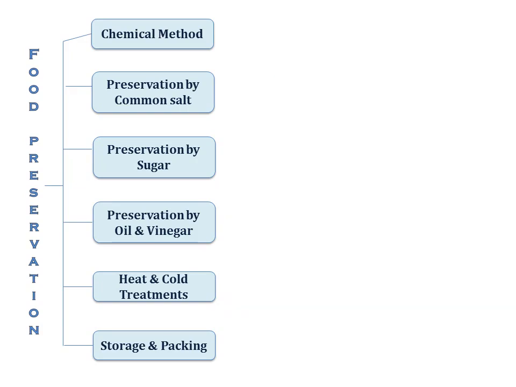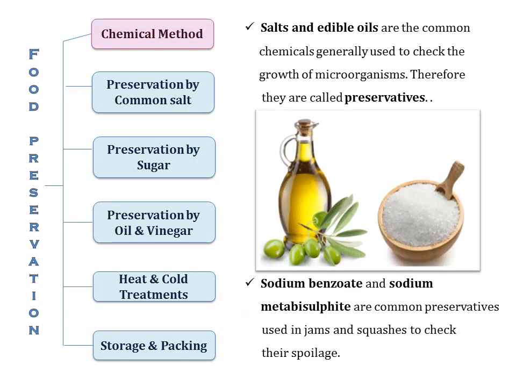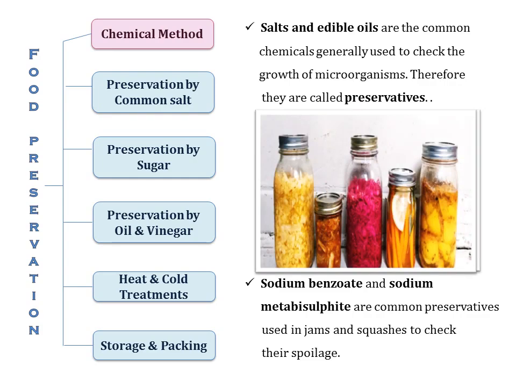And so the first method is chemical method. Salt and edible oils are common chemicals generally used to check the growth of microorganisms. Therefore, they are called as preservatives. We add salt or acid preservatives to the food to prevent the attack of microorganisms. Sodium benzoate and sodium metabisulfite are common preservatives used in jams and squashes to check their spoilage.